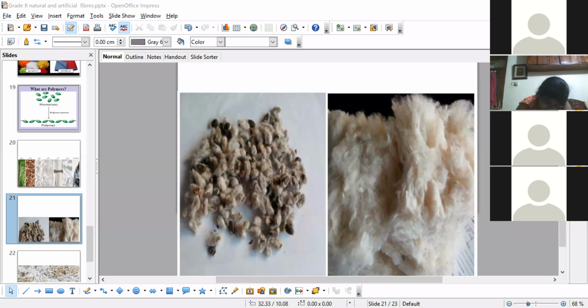Synthetic fibers are cheaper than natural fibers. True. A monomer is made up of a large number of smaller units called polymers. False.